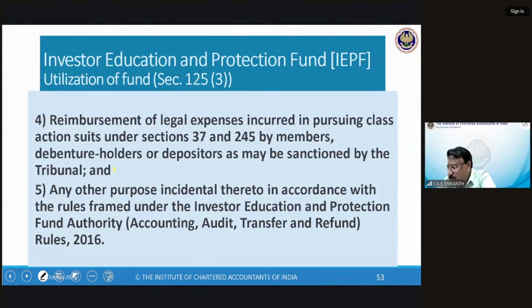Reimbursement of legal expenses incurred in pursuing class action suits under 37 and 245 by members. See, 37, you would have seen in the prospectus, class action suits. So if you have a common cause, they can sue together. So class action suits are covered. Debenture holders and depositors, as may be sanctioned by the tribunal. Any other purpose incidental thereto in accordance with the rules.